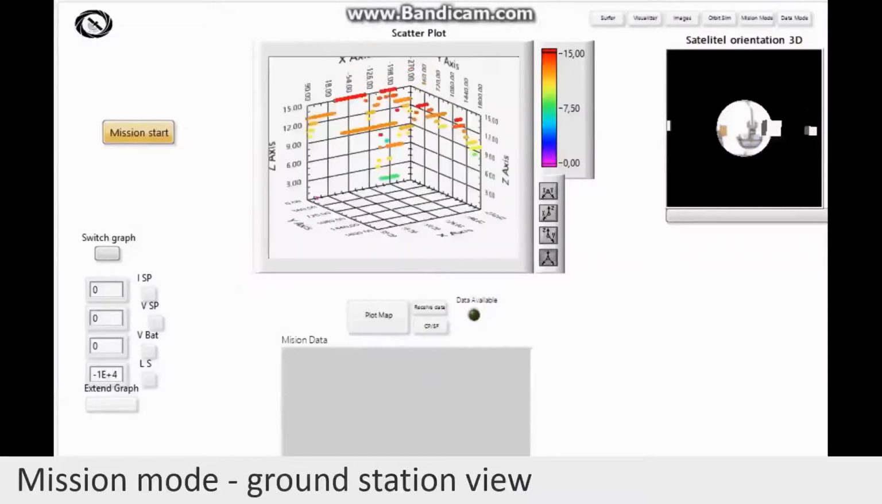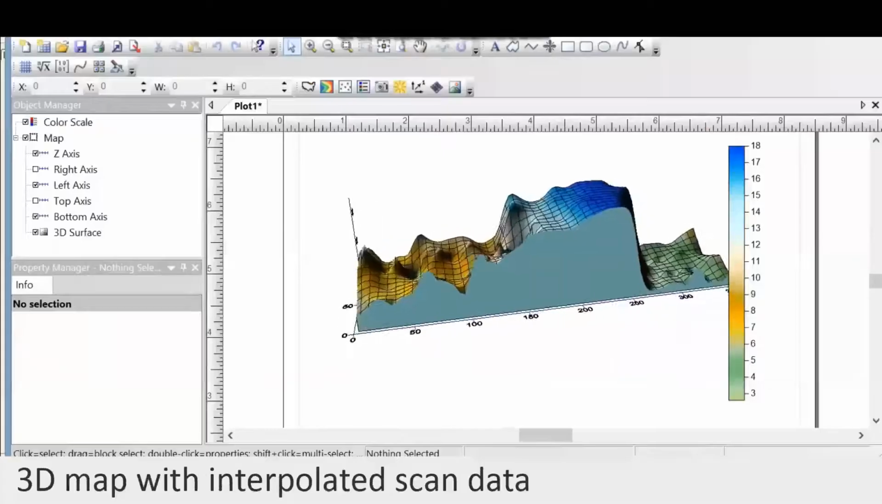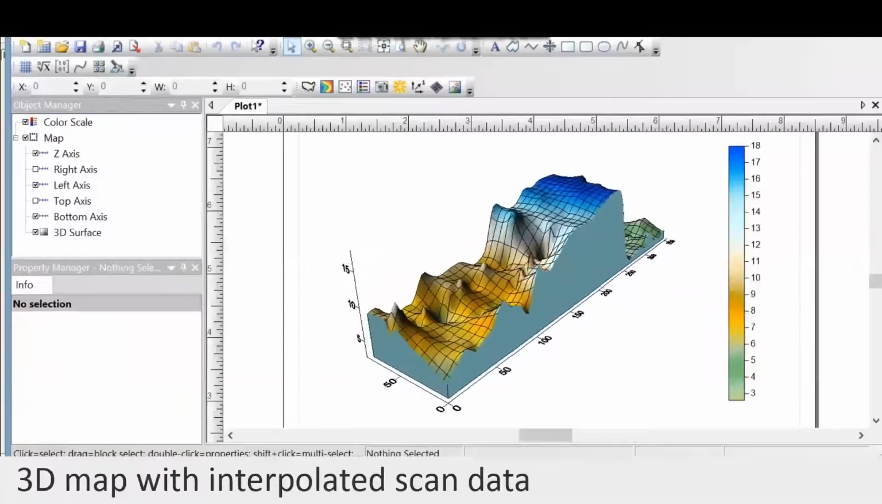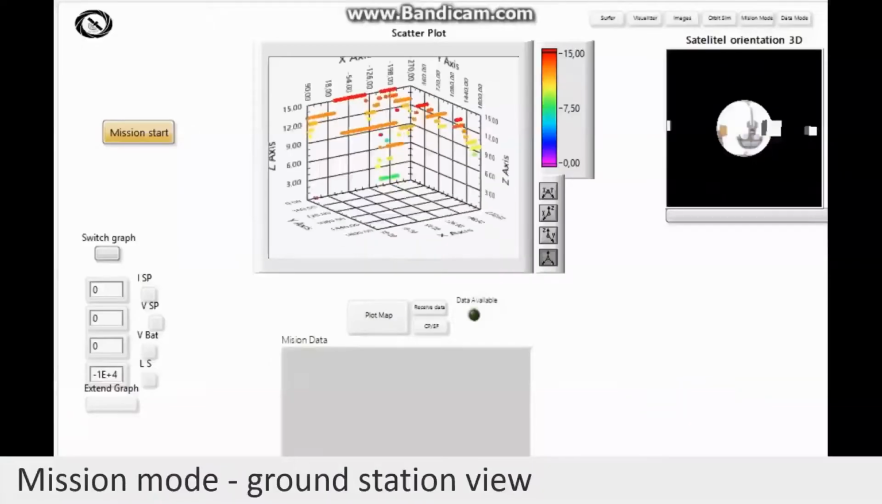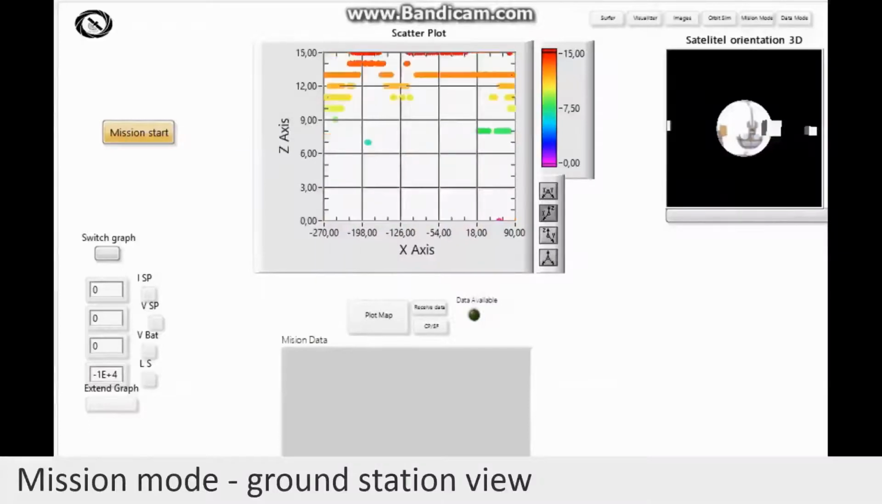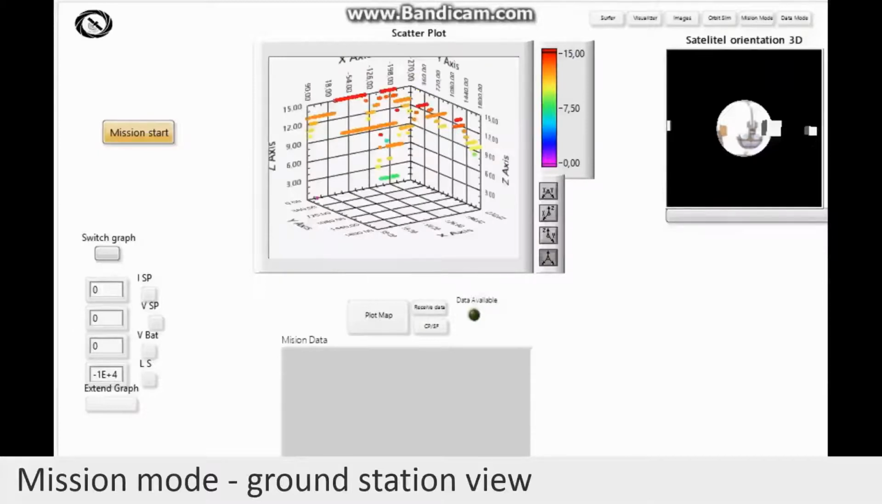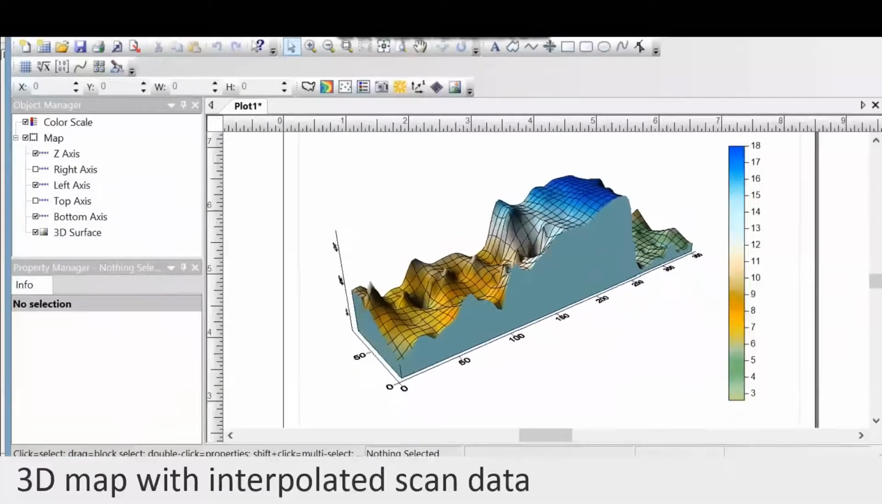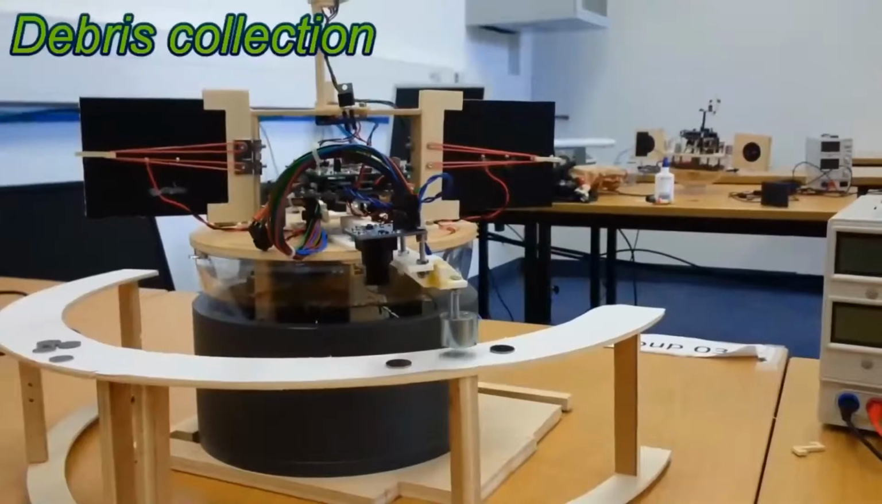The whole raw data is processed in the ground station, and then using this processed data, a 3-dimensional map is generated. As you can see, here we first got the 3-dimensional data, which was raw data. We used interpolation and then generated the interpolated data, and then with the help of geographical software, we generated a scan of the surface.